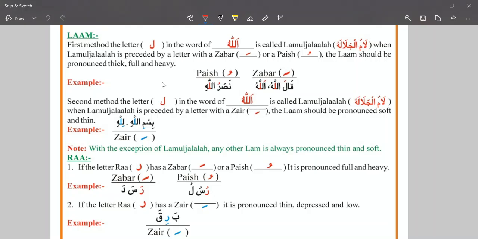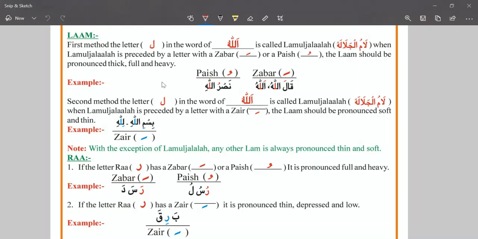If there is the word Allah and that has the letter Lamul Jalalah, the Lam of the word Allah is called Lamul Jalalah. If Lamul Jalalah is connecting with the previous letter, the connecting letter that will connect with the Allah Lam, and it has a Zabar or a Paish, then the Lamul Jalalah will be pronounced with the heavy sound.